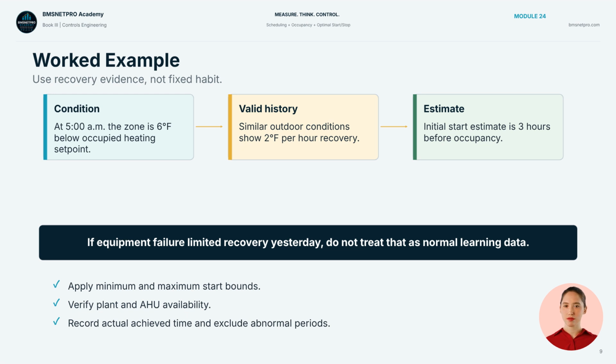Here is the example from the chapter. A zone is 6 degrees below occupied heating set point at 5 AM. Valid historical data show recovery of 2 degrees per hour under similar outdoor conditions. The starting estimate is 3 hours, but the algorithm must apply minimum and maximum bounds, verify plant availability, and reject invalid learning periods.